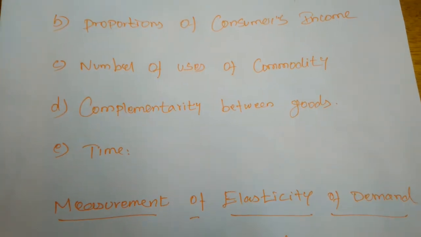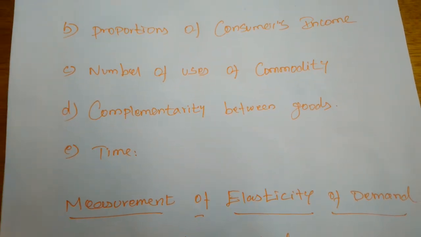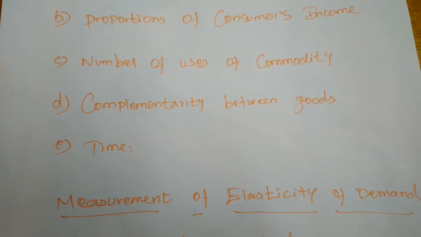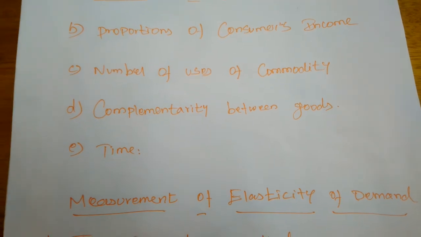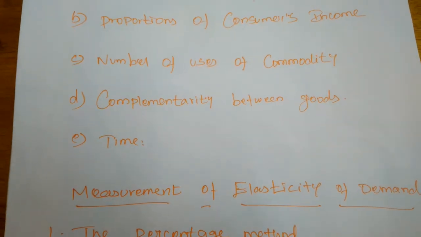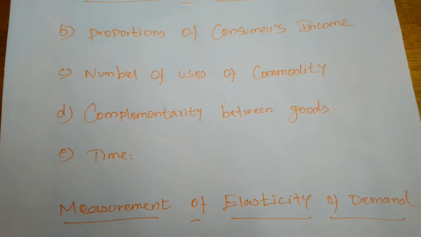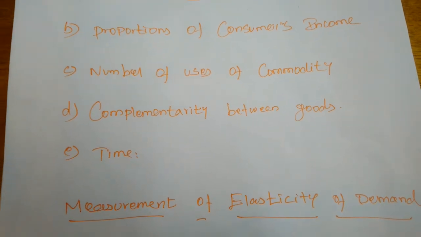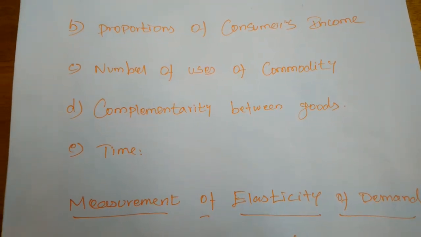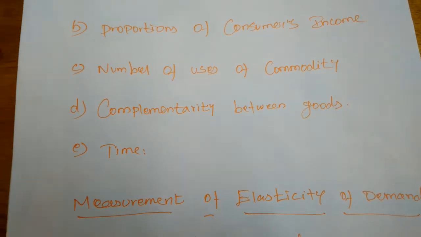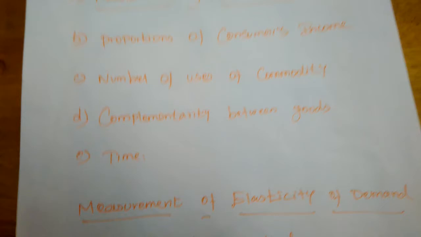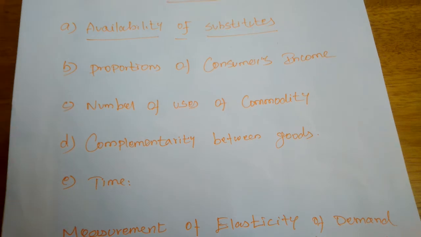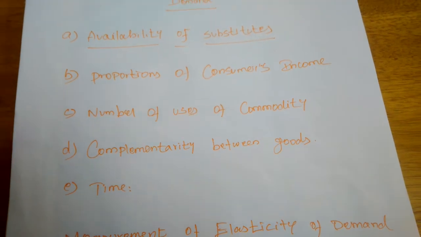Next, complementarity between goods. Along with petrol, lubricating oil is also used for running automobiles. In the automobile industry, petrol and lubricating oil, some engine oil, are used. Here a rise in the price of lubricating oil may not reduce the demand for lubricating oil, because if you want to operate the automobile, we must have all the complementary items.